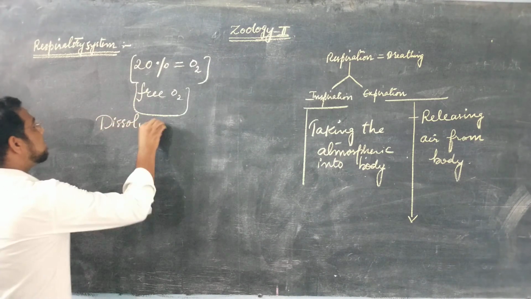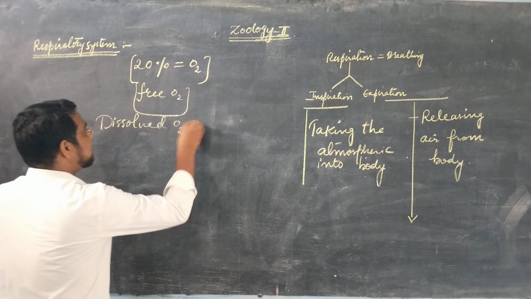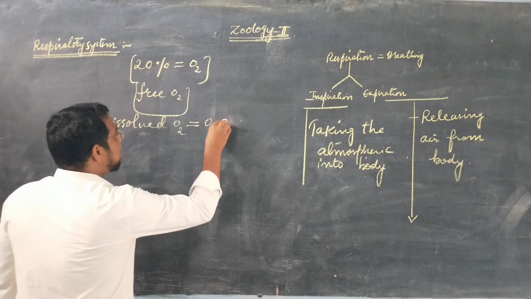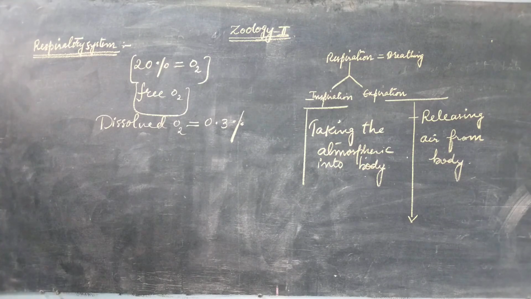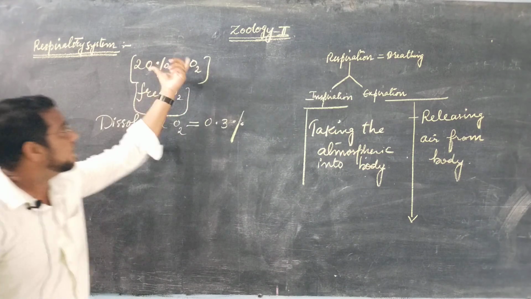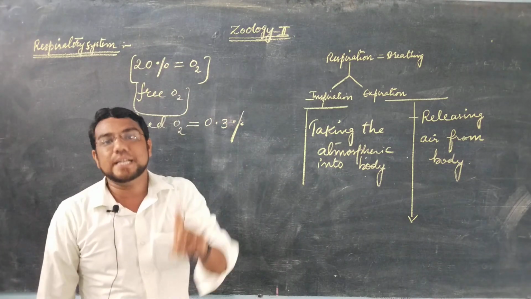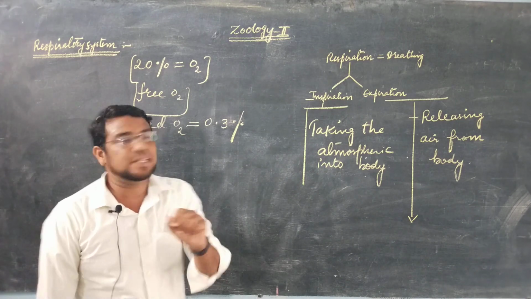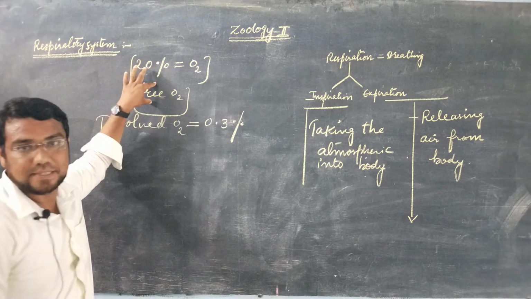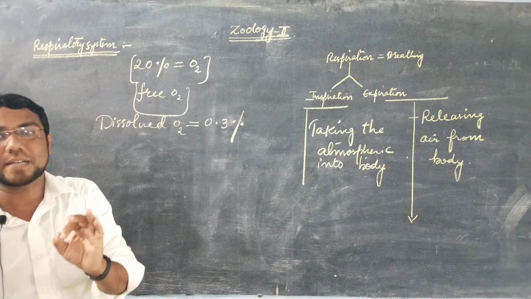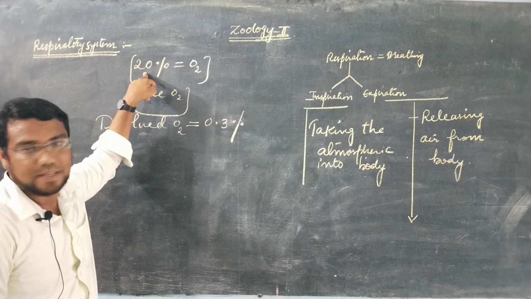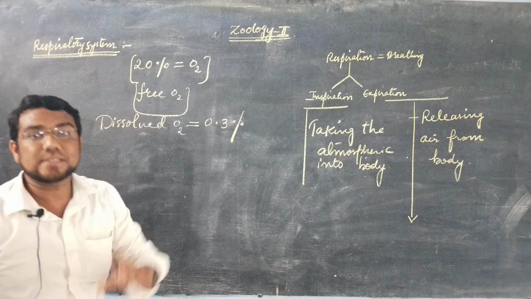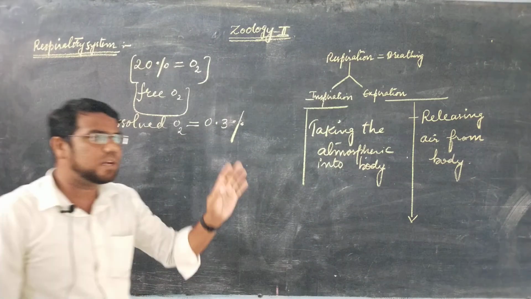The percentage of dissolved oxygen in water is 0.3%. The oxygen in atmospheric air is free oxygen, and its percentage in air is 20%.